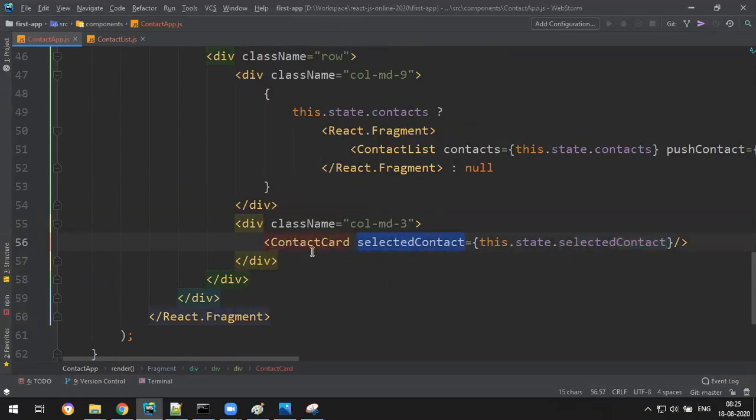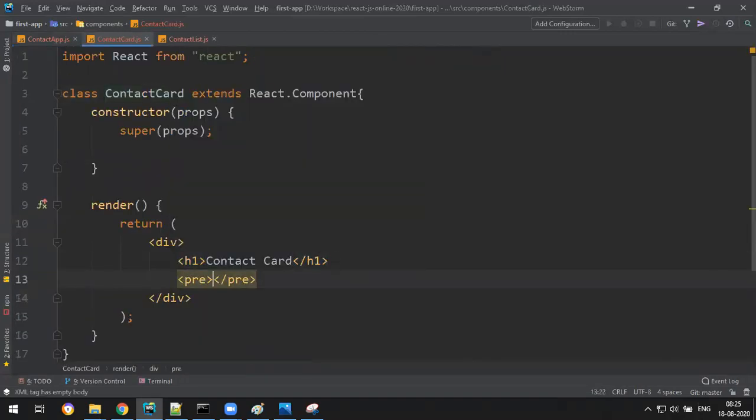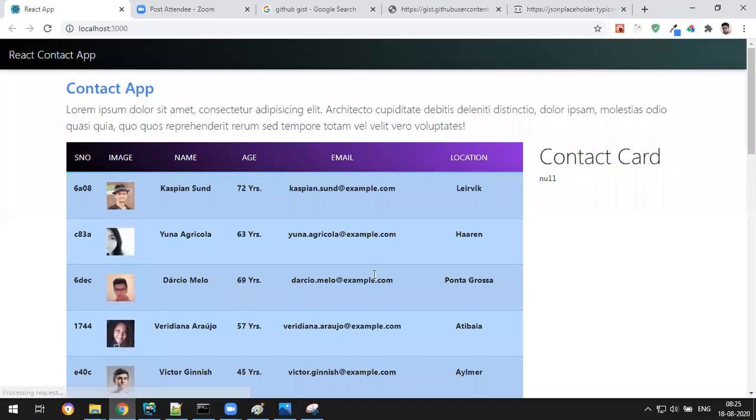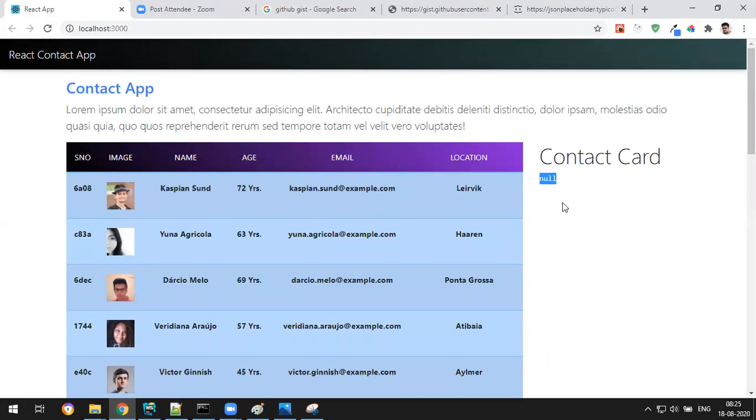Now copy this and go to the child, which will receive it. Receiving means we display a pre tag with JSON dot stringify of this dot props dot selected contact. Done. Now check. Yes, it is null because by default, if we don't provide it, it is null. If I select, yes, I got it. If I select another, it's working. Something is changing, which means it's working. So we can send.